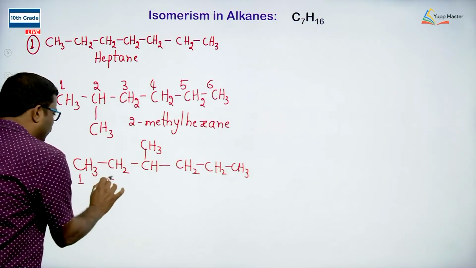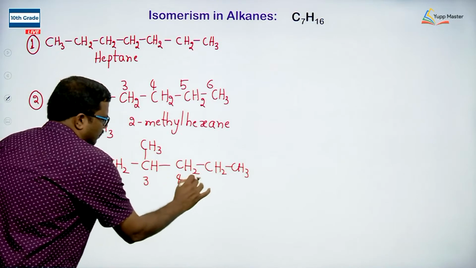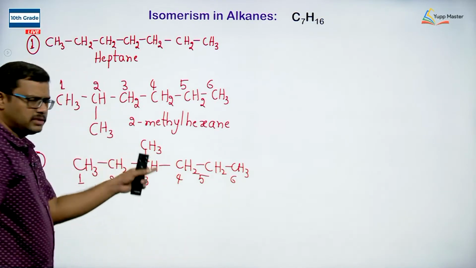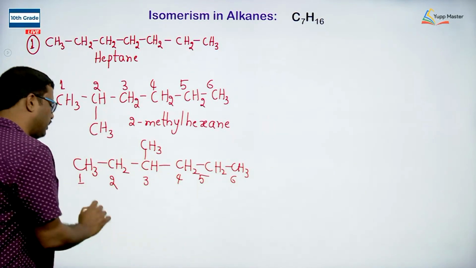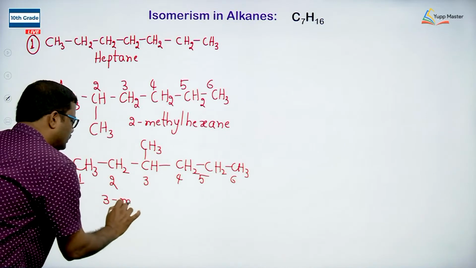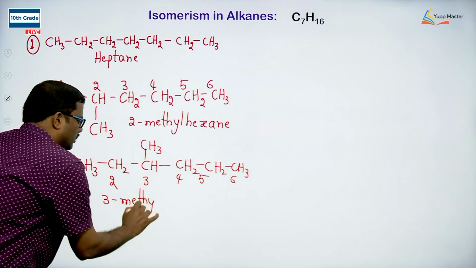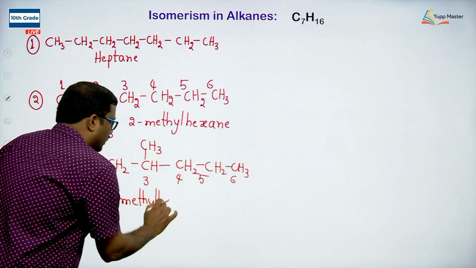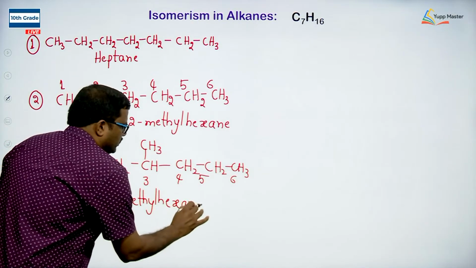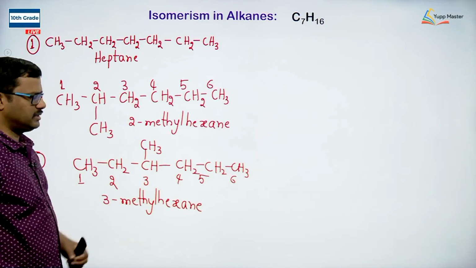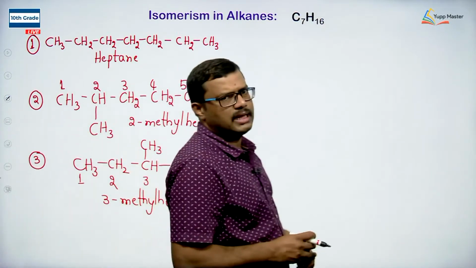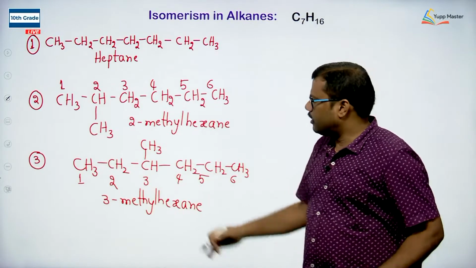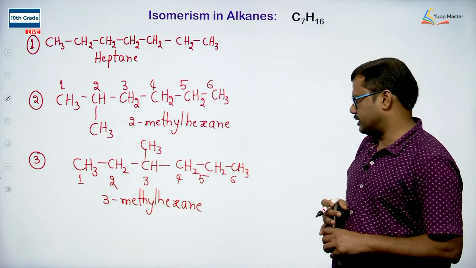If I number this carbon chain from left to right so that the substituted carbon gets the lowest possible number, I have to mention the position of the substituent, that is methyl at the third position, and I have 6 carbons in the parent chain, so it is 3-methyl hexane. So, 2-methyl hexane and 3-methyl hexane are 2 chain isomers that are possible with a 6 carbon chain.